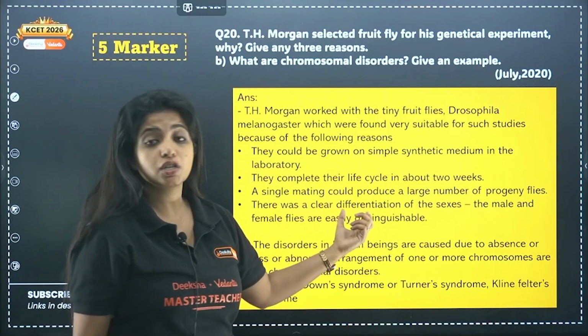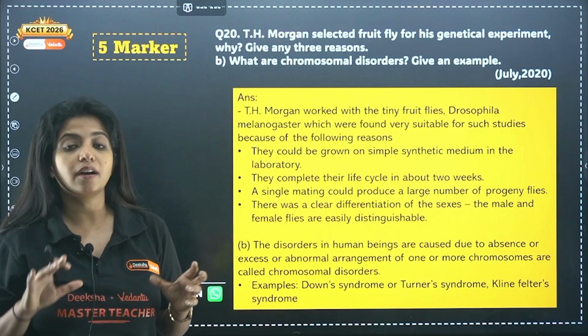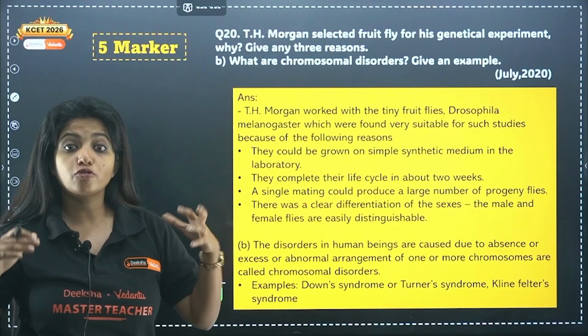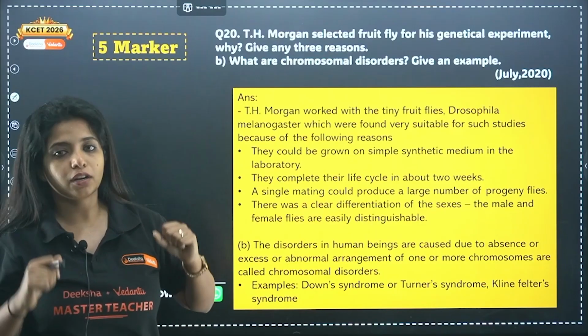There was a clear differentiation of sexes. The male and the female flies are easily distinguishable. Males are usually smaller, females are the ones which are larger.